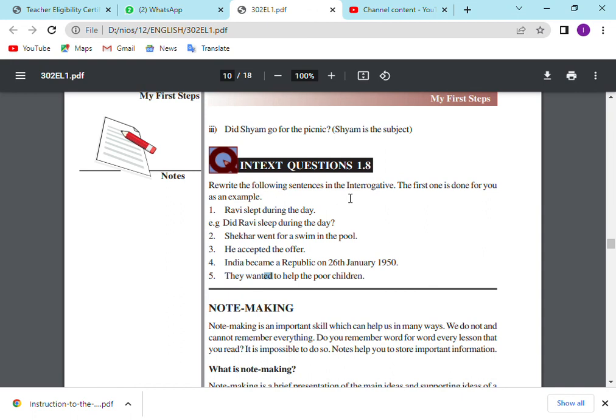So in this grammar we have studied simple past tense, negative past, and also interrogative, so called question form of sentences.